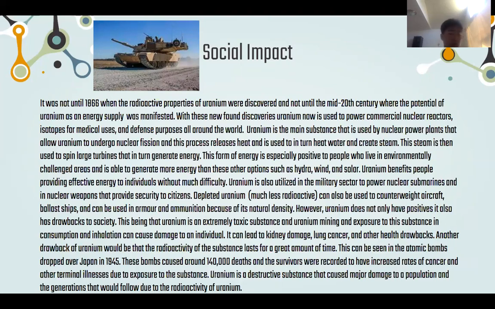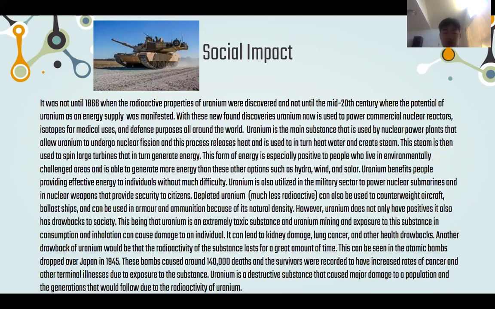Uranium is the main substance used by nuclear power plants, which allow uranium to undergo nuclear fission, and this process releases heat that is used in turn to heat water and create steam. The steam is then used to spin large turbines and in turn generate energy. This form of energy is especially positive for people who live in environmentally challenged areas and is able to generate more energy than other options such as hydro, wind, and solar. Uranium benefits people, providing effective energy to individuals without much difficulty.